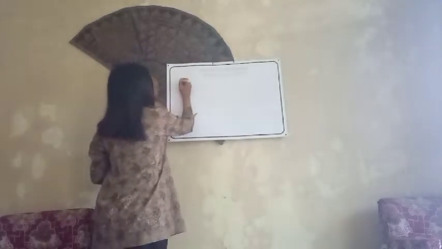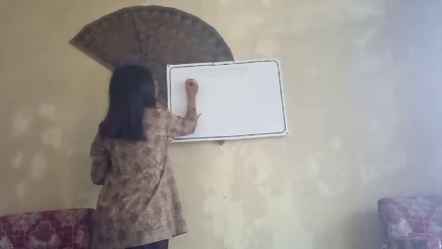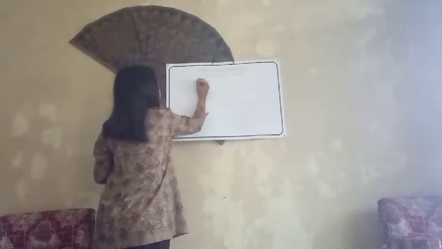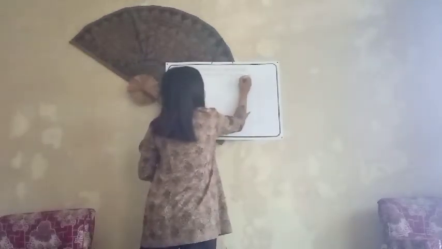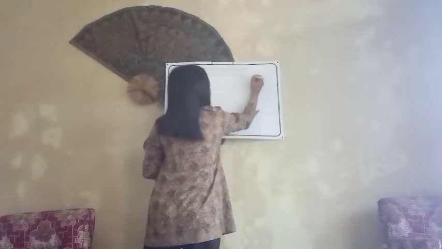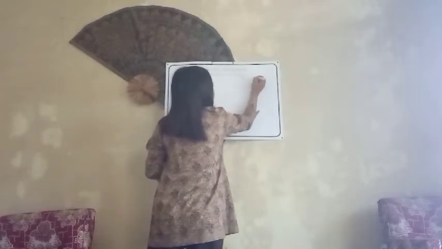I'm going to write it here. So the quoted speech is here, the opinion or the saying of the person. And then here is the indirect speech. Yes. So the first one is about the present, the simple present.